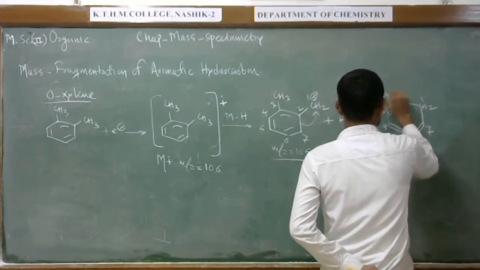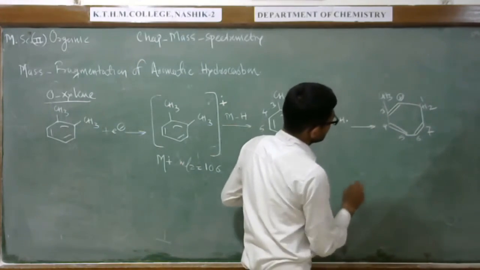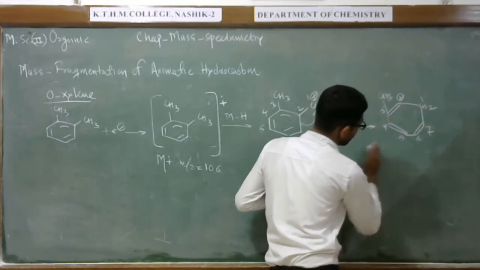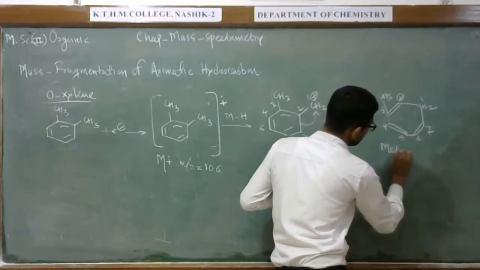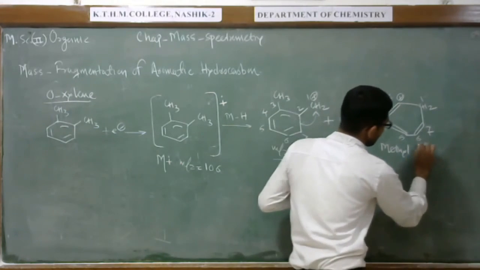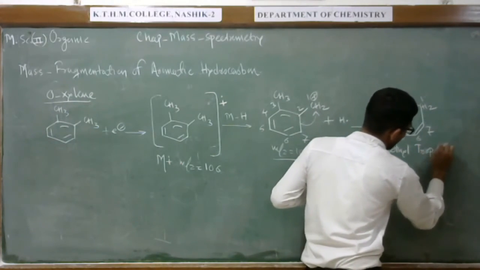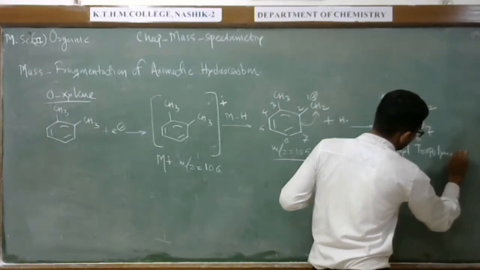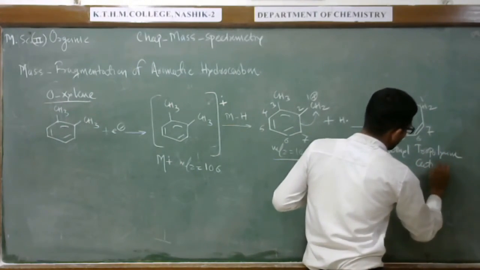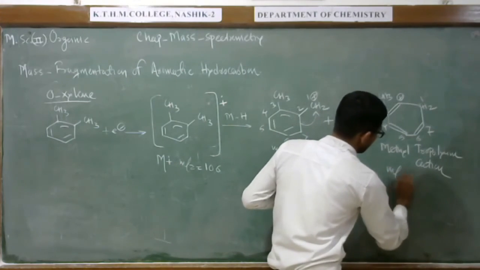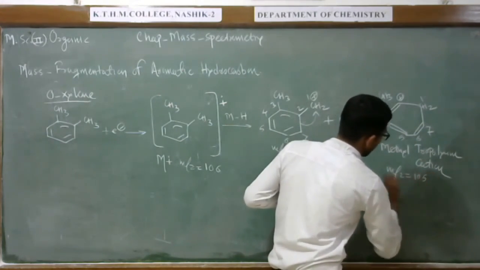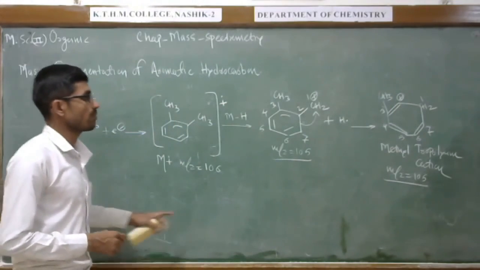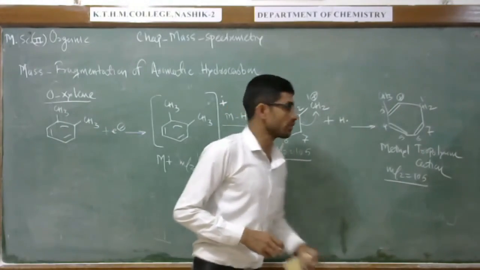So this cation is named a tropylium cation, and with the methyl attached it is called the methyl tropylium cation at mass to charge ratio 105. In this way we can show the peak at 105 for the methyl tropylium cation.